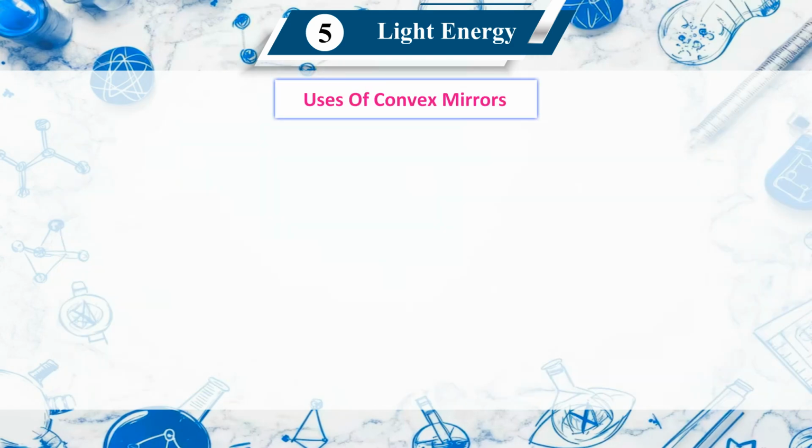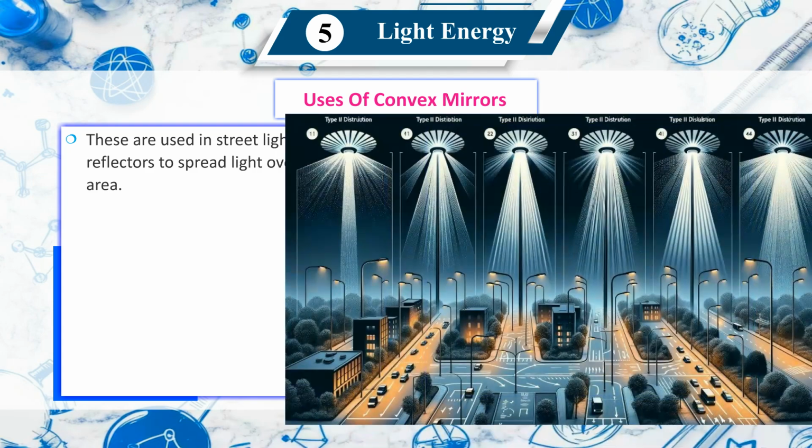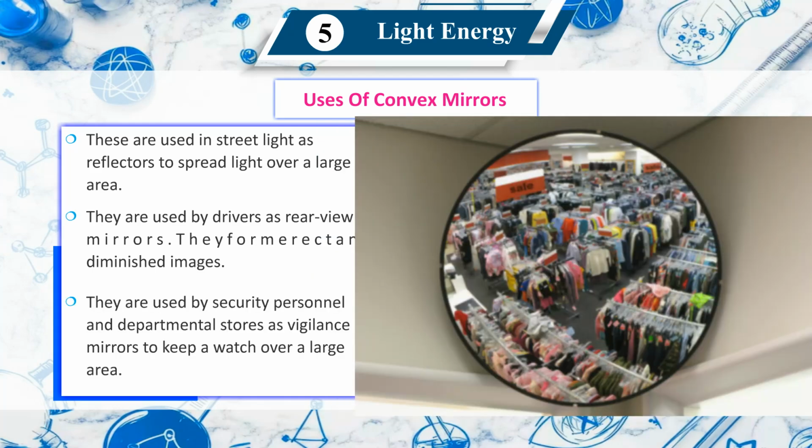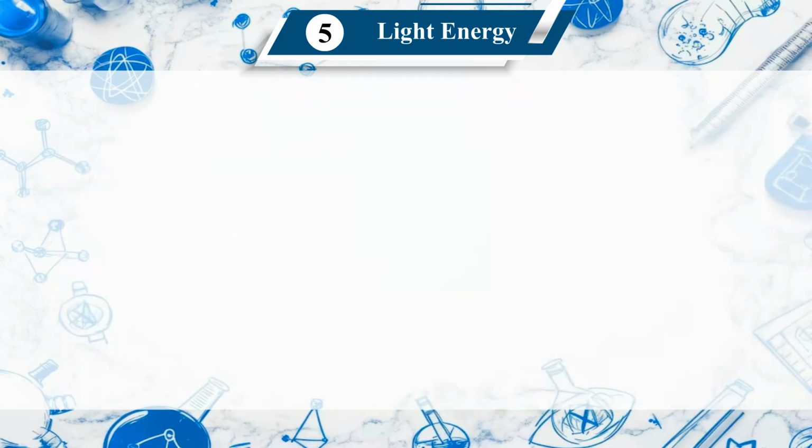Uses of convex mirror. First, these are used in street lights as reflectors to spread light over a large area. Second, they are used by drivers as rear view mirrors. They form erect and diminished images. These are used by security personnel and in departmental stores as vigilance mirrors to keep a watch over a large area.